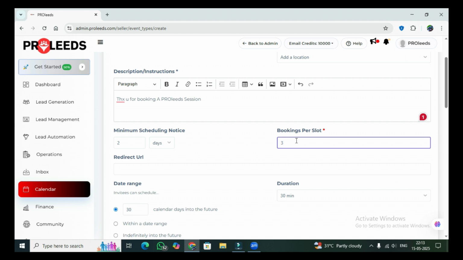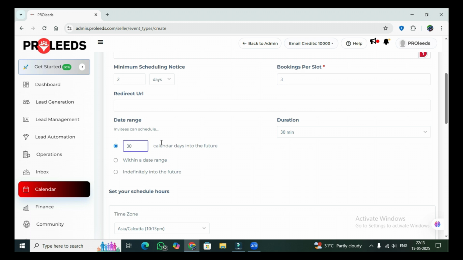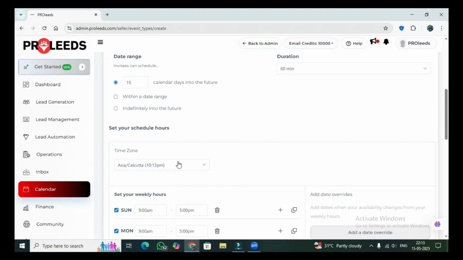That means that three calendar bookings can happen at the same time, and this is the date range, how many days ahead they can book. Recommended is 15, that they can book only within 15 days. Else, if you keep it longer, they might forget or they might not be available on that day. So here is the duration of the meeting. For example, I just choose 60 minutes here.